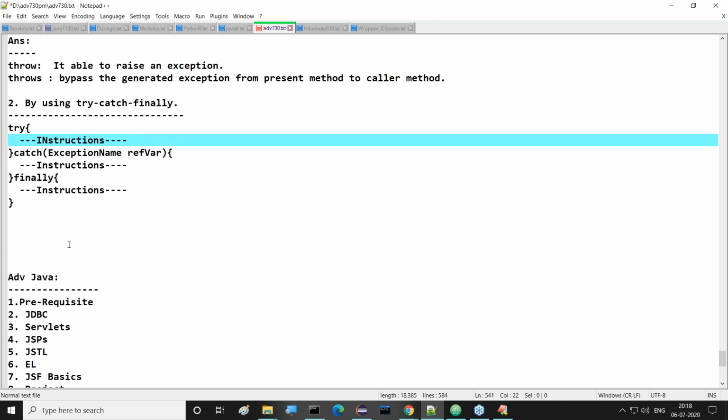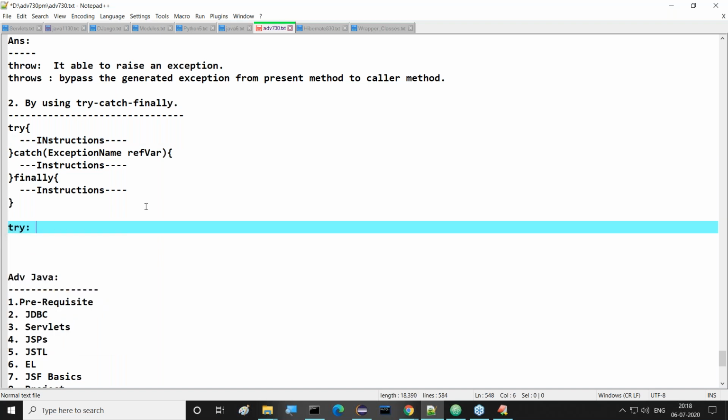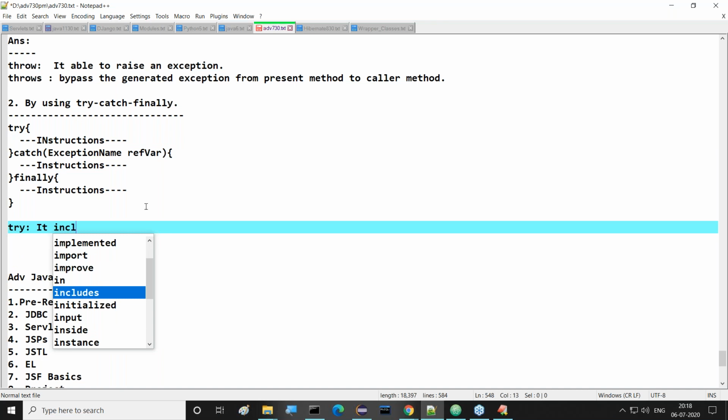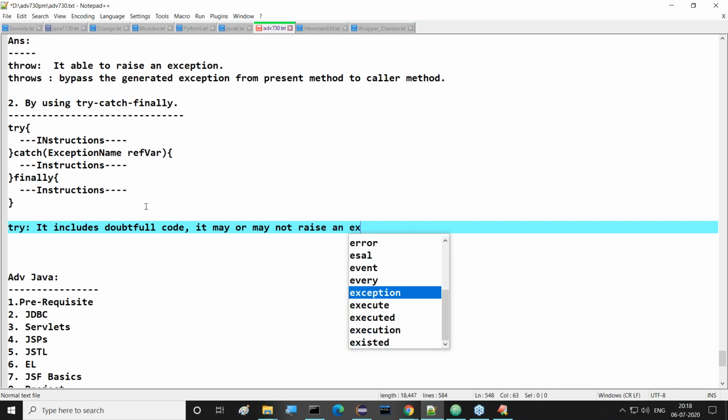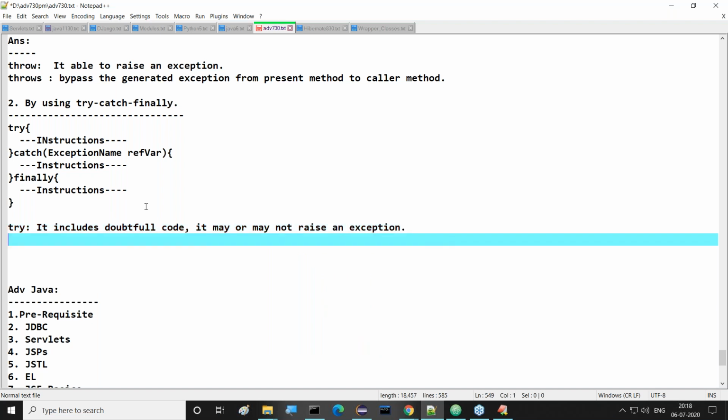Inside this try block, what are we going to provide? I'll give some clarity to you. Try block includes doubtful code. Doubtful code in the sense it may or may not raise an exception. For example, I have a program. Inside my program, 100 lines of code are available.